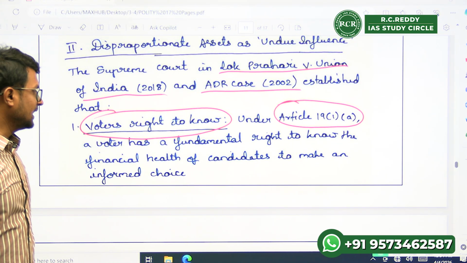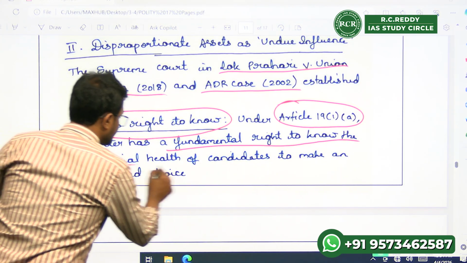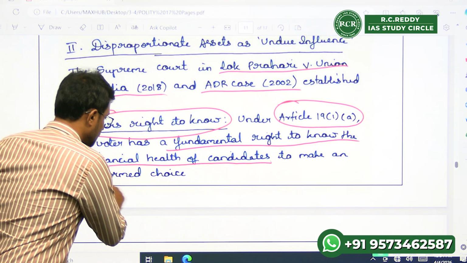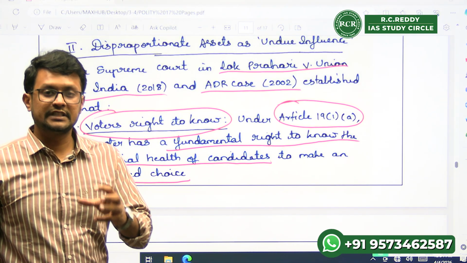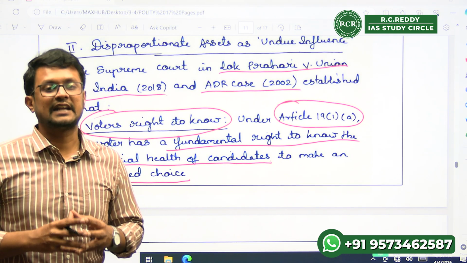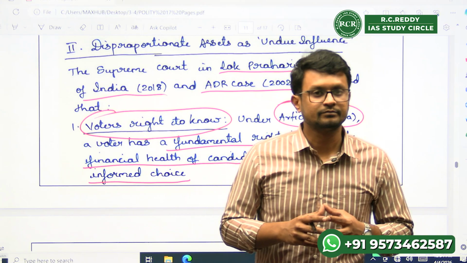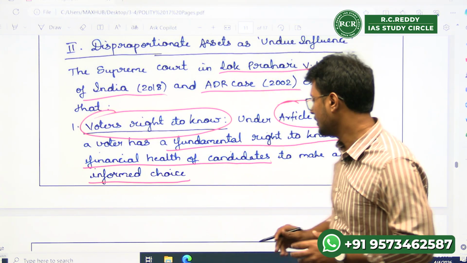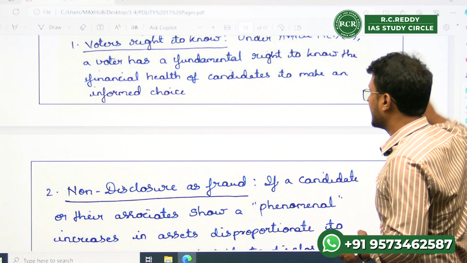The Supreme Court has said the fundamental right to know about candidates will help electors make an informed choice. Which means, if the electors better know the financial situation of the candidate, which provides informational transparency, they can make a more informed decision based on the financial transparency of the candidate.